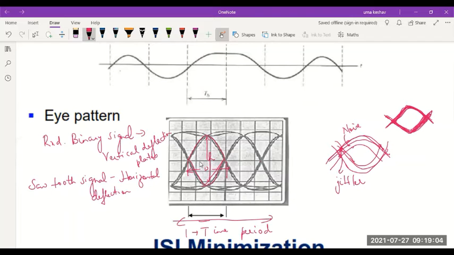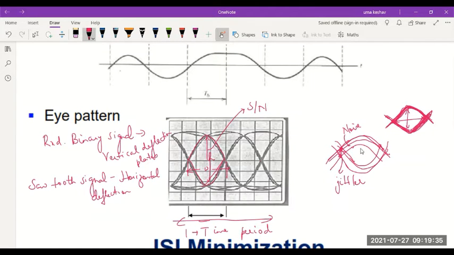Within all that, once you have the total eye pattern, you will measure the width of the eye, the opening of the eye, or the height of the eye. All that will tell us what is the signal to noise ratio. So the higher the opening of the eye, the better the signal to noise ratio. This opening should be wider and higher. So I should have a proper opening lengthwise and breadthwise, then you receive the signal correctly.